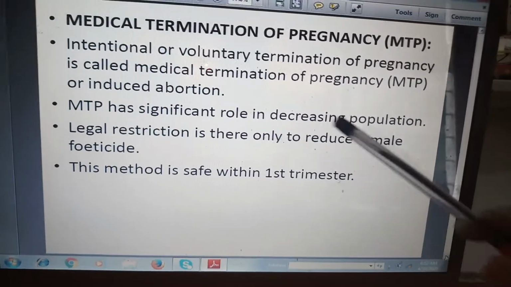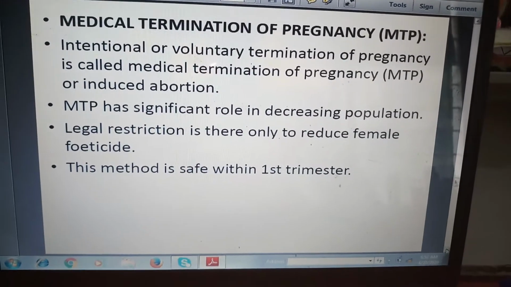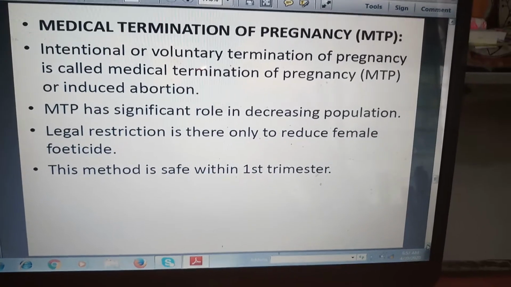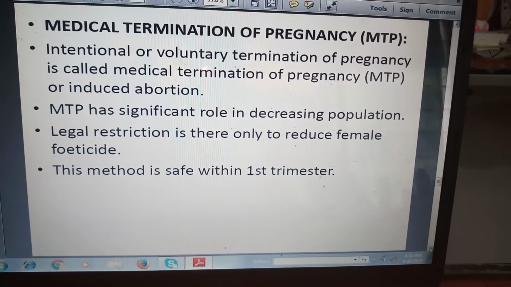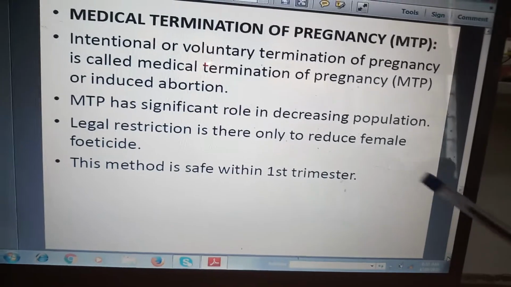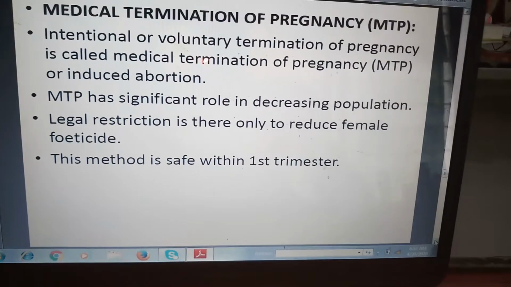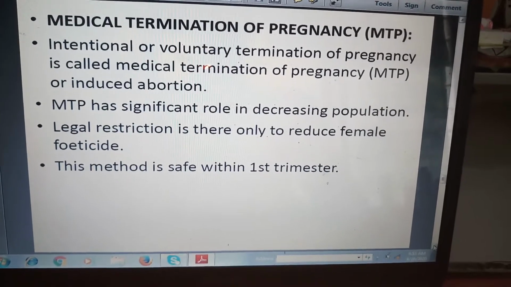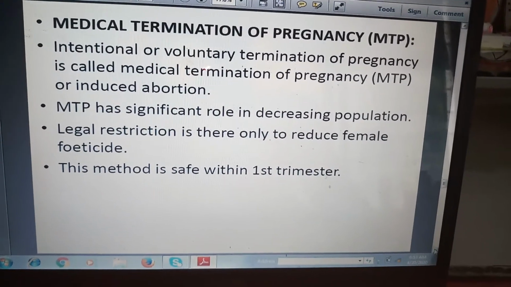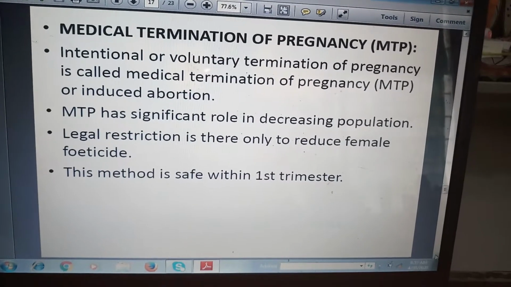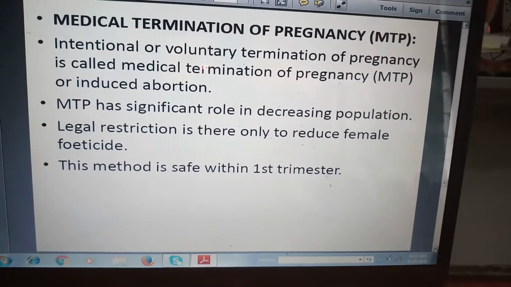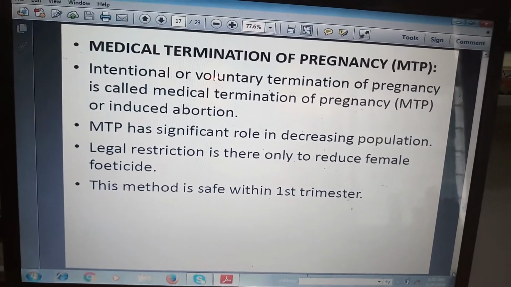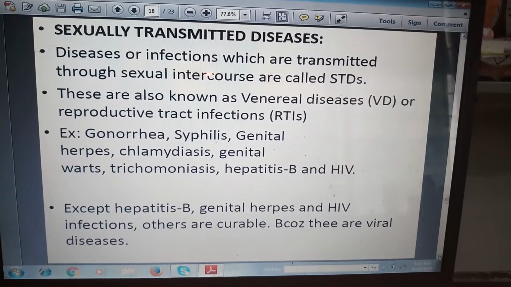MTP has a significant role in decreasing population. These are some advantages, but it is not done intentionally to control population. It is done for other reasons. Legal restriction is there only to reduce female feticide. In India, mostly people abort if a female child is there. This method is safe within the first trimester, that is the first 3 months of pregnancy. After that there is a risk.